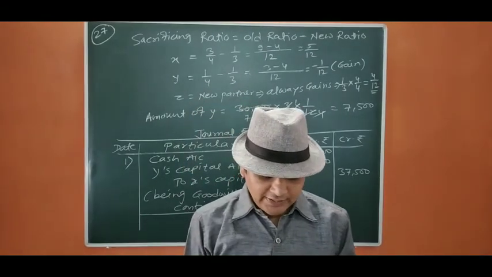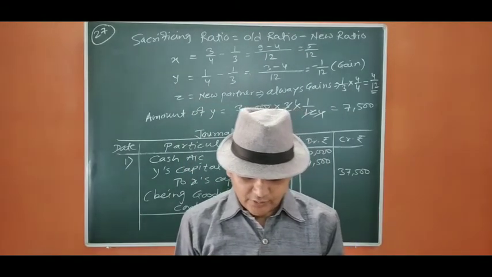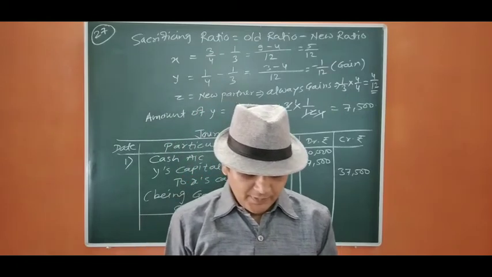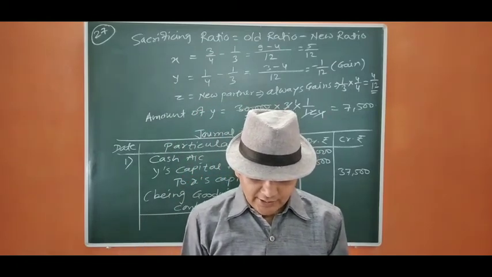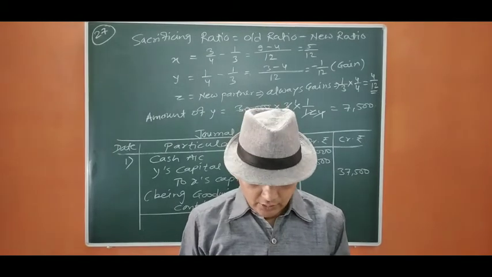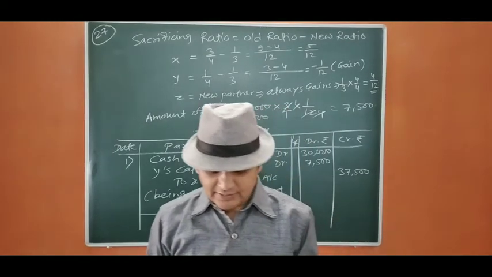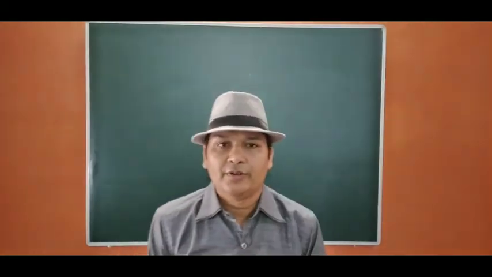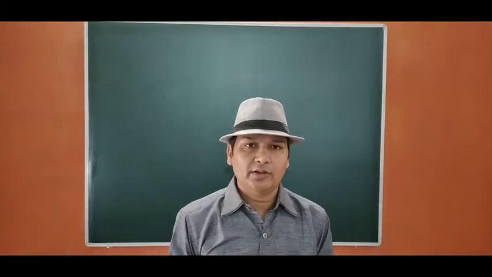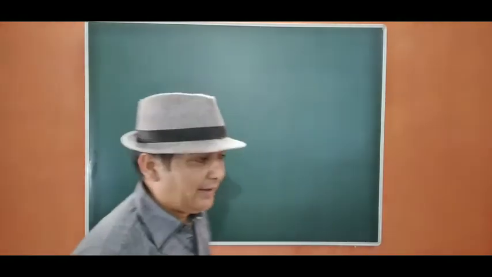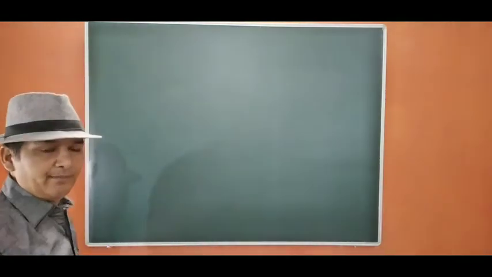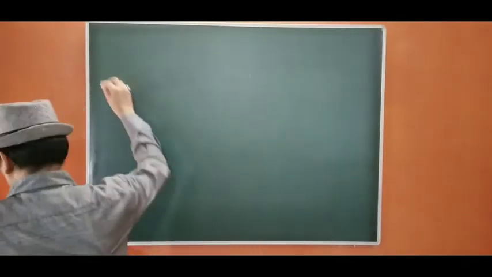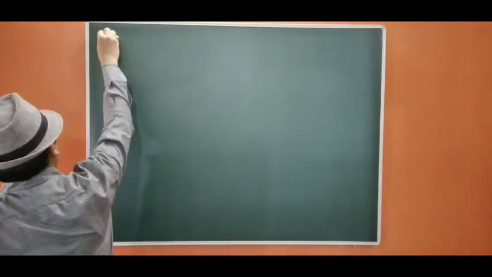Closing stock for the year ended 31st March 2018 was overvalued by 50,000. Second, rupees 1 lakh should be charged annually to cover managerial cost. Pass necessary journal entries on Payal's admission. Now, first we are going to find out the normal profit to calculate goodwill. Then we are going to calculate goodwill, and further we are going to pass the entries.